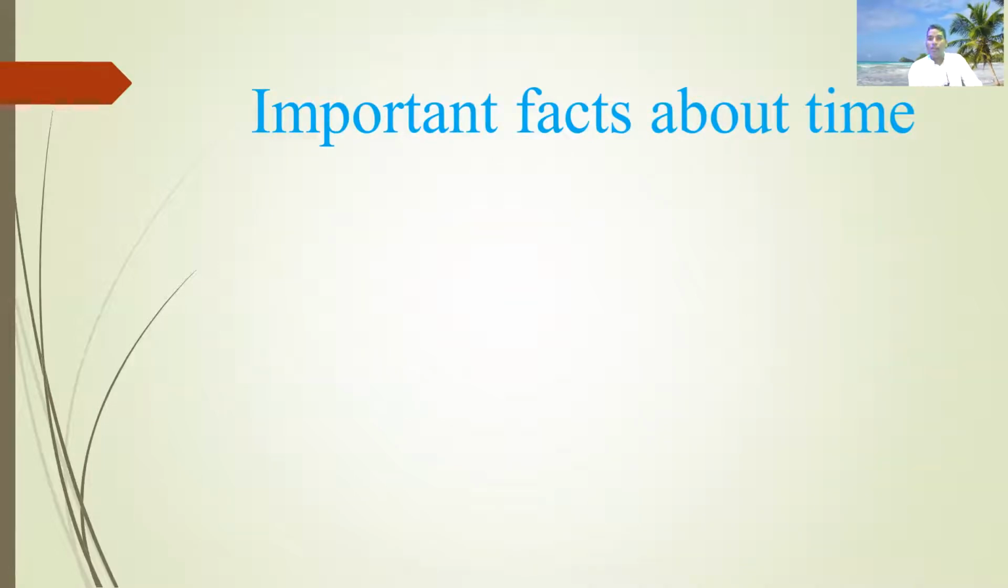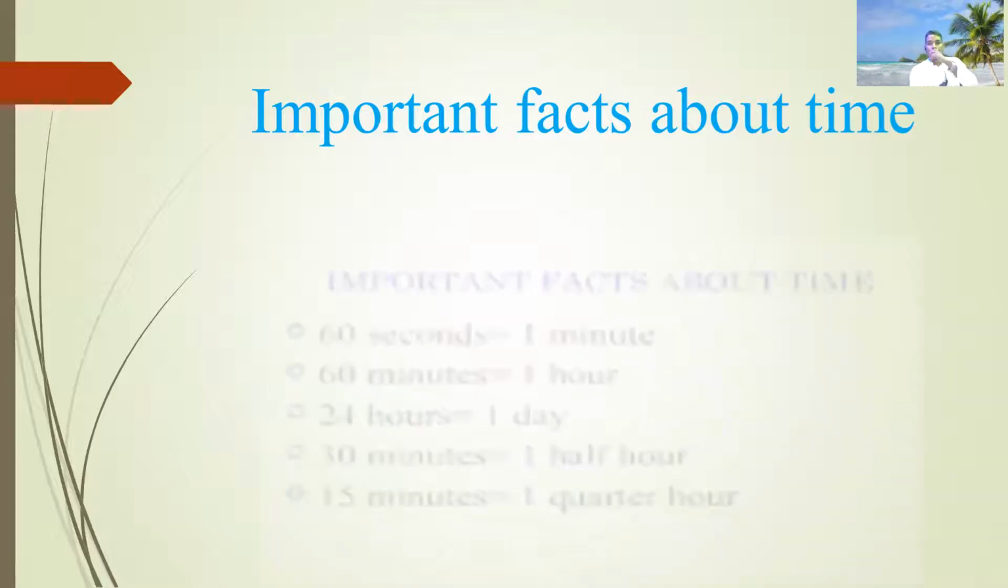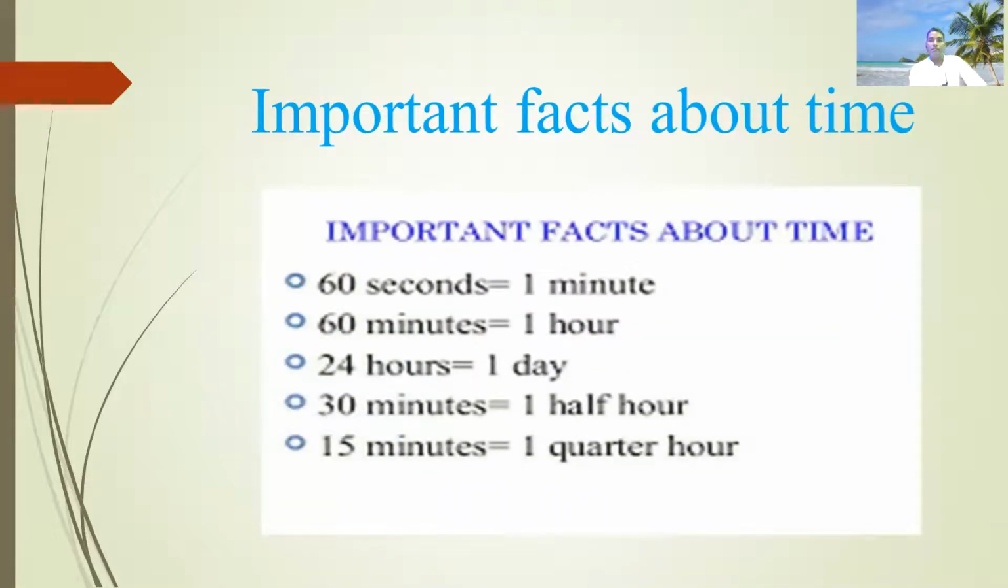Next slide, you can see important facts about time. In the important facts, we will see the important facts about time. 60 seconds equals 1 minute. 60 minutes equals 1 hour. 24 hours is 1 day. 30 minutes is half an hour. 15 minutes we can say is a quarter hour. How do we use a quarter hour? Let's go to the next slide.